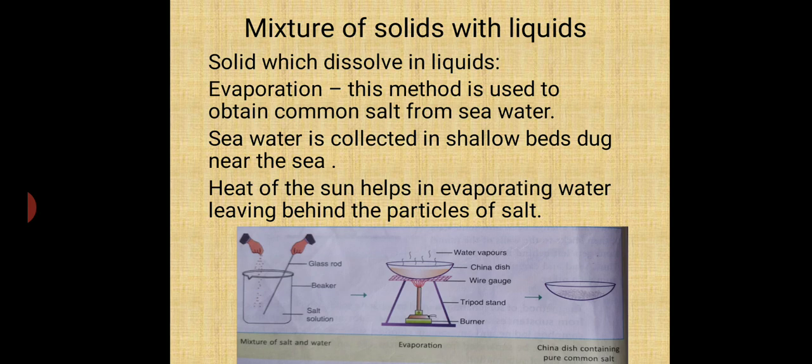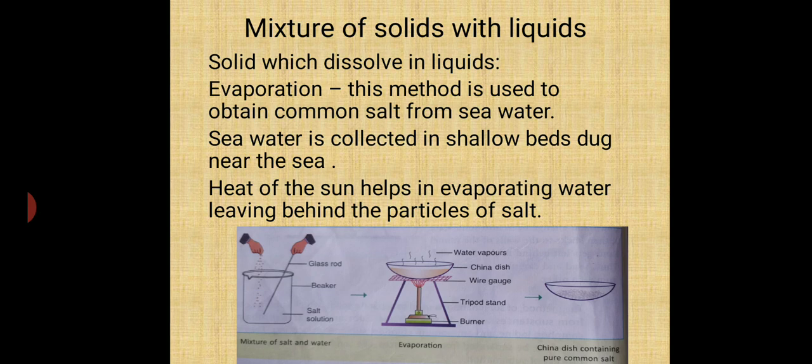See, the first method is evaporation. Evaporation means when the liquid state is changed directly into the gaseous state. So what is happening in this method? You can see in a beaker there is a mixture of salt and water, that is, salt solution.